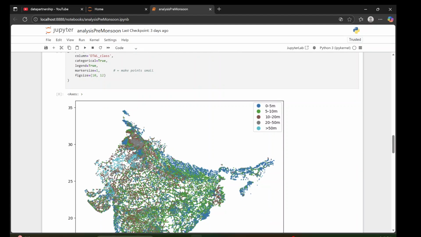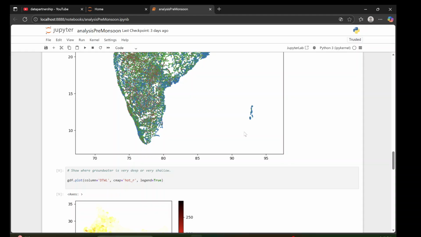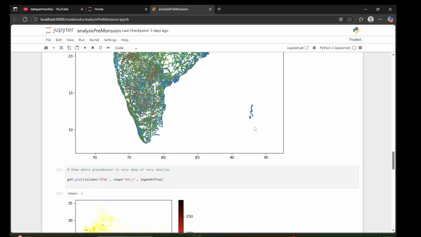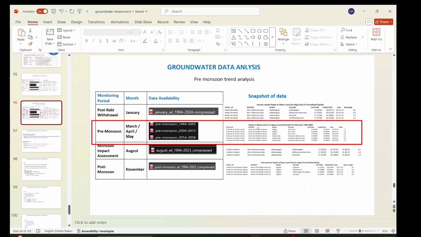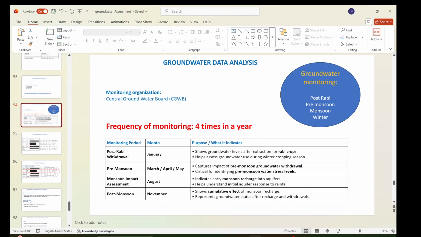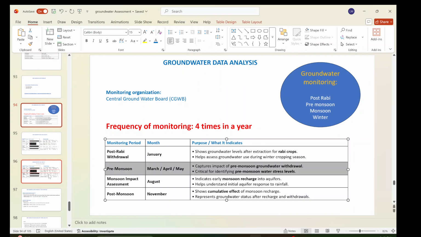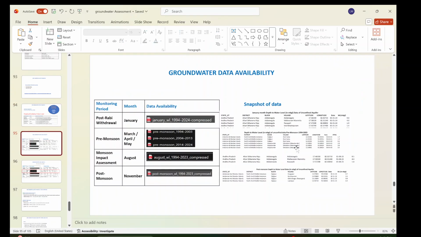And then we classified all the depth in the pre-monsoon season. I'm talking about pre-monsoon because we have more data. Monsoon and winter season data is also available, since we have four seasons, right? I showed you in my previous presentation that we have four seasons. Post-rabi withdrawal is January, pre-monsoon March, April, May, monsoon August, and post-monsoon November. So right now we are talking about pre-monsoon.